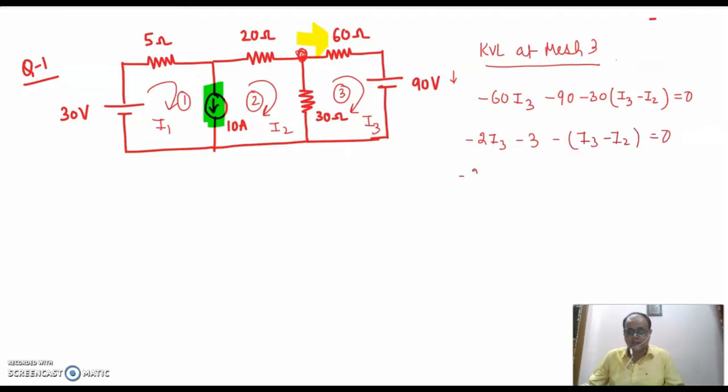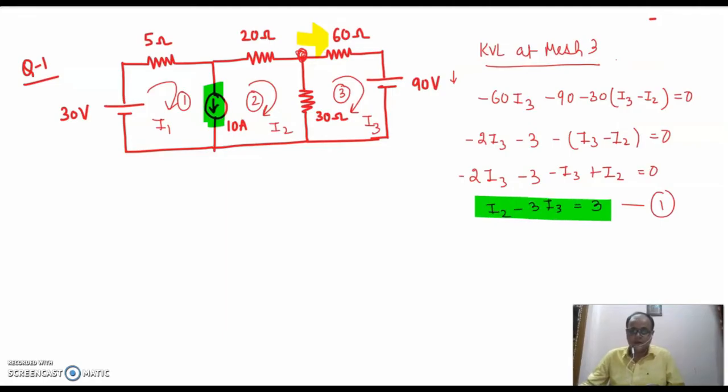On solving the equation, I get minus 2I3 minus 3 minus I3 plus I2 is equal to 0. This simplifies as I2 minus 3I3 is equal to 3. Right? This is how the equation will be formed. So this is my first equation.